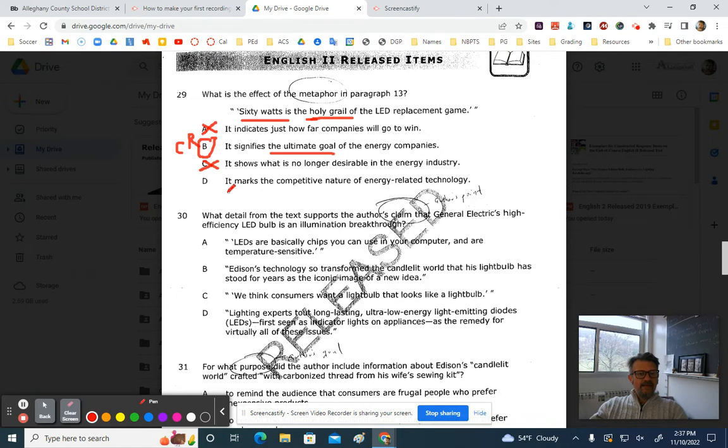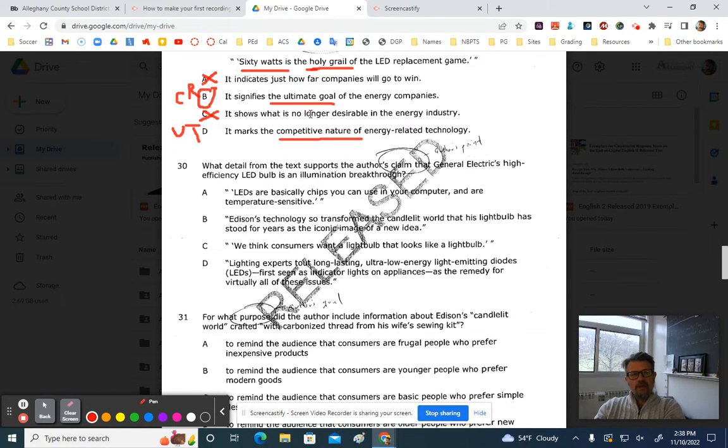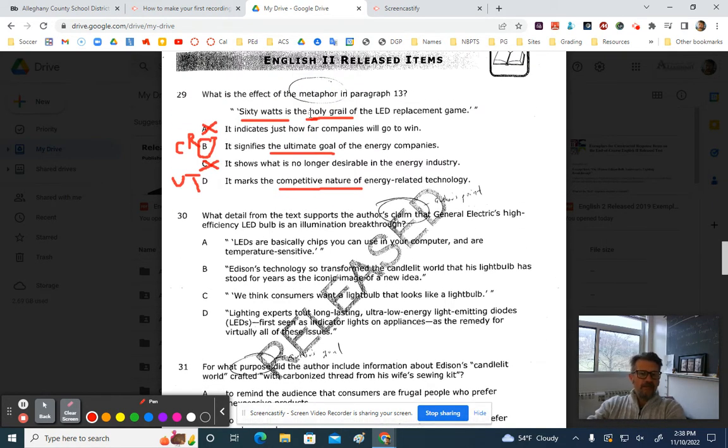And then finally, D, it marks the competitive nature of energy-related technology. Now, this is what we're going to call an unrelated truth. Okay, there is a lot of talk about competition to replace Edison's bulb, but that is not connected to this metaphor. So it's true, but not connected to the question. Okay, pause the video and make sure you have 29 filled out.